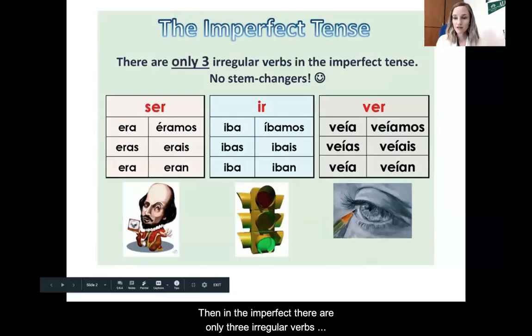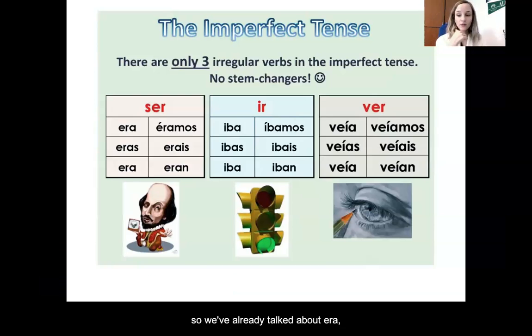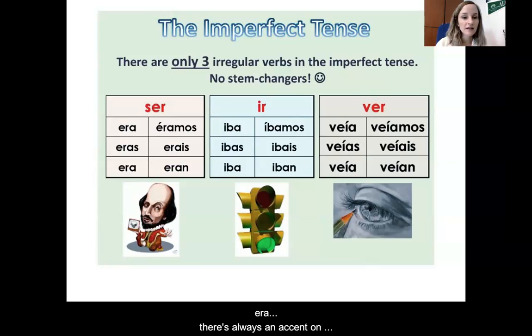Then in the imperfect, there are only 3 irregular verbs. So ser, we've already talked about era, right? That's where we're getting era from the verb ser. So we have era, eras, era, éramos. There's always an accent on the nosotros form in the imperfect. Erais and eran. Ser, of course, means to be.